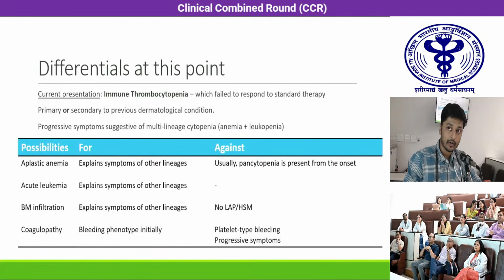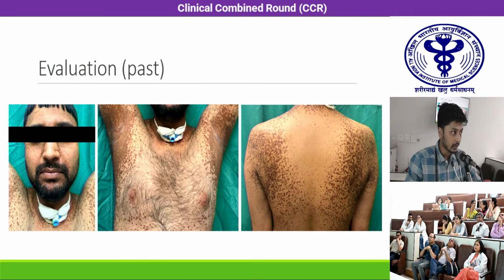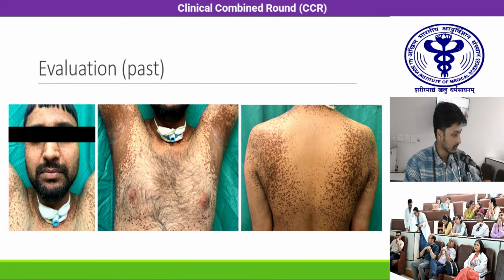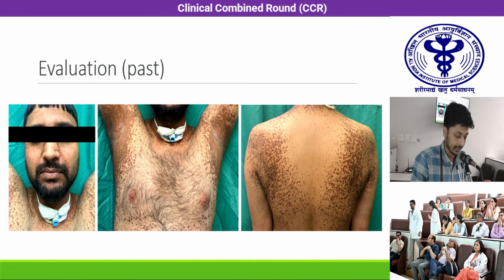So the differentials at this point would be aplastic anemia, which would explain symptoms of the other lineages, but the factor which is against aplastic anemia is that usually such patients have pancytopenia from the onset. Acute leukemia again would explain symptoms of all the lineages. Bone marrow infiltration would also explain symptoms of the other lineages. However, there was no lymphadenopathy or hepatosplenomegaly in our patient. Coagulopathy would explain the bleeding phenotype, but the bleed was more like a platelet type bleeding and it does not explain the progressive symptoms. I would like to invite Dr. Sushant, senior resident from dermatology, for the elaboration of the skin findings.